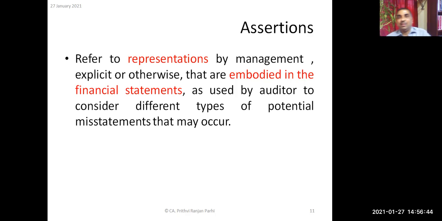Okay. So to understand that concept, let us recapitulate the concept of assertions, which you have already learned in our initial classes. But let me repeat it, because without understanding this concept, we will not be able to apply risk assessment procedures at all. As you know, these assertions refer to representations by management.